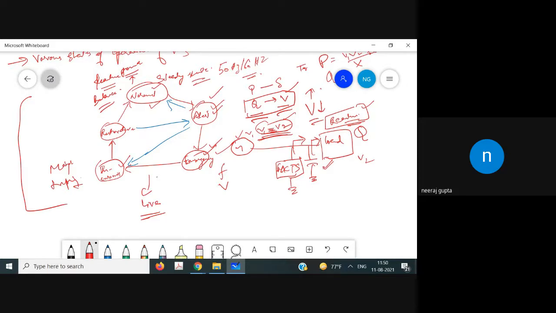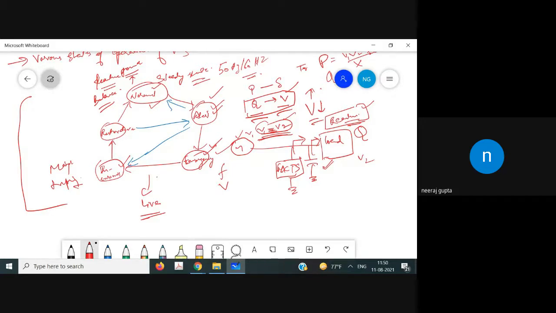So an operator or the protection engineer must know about the ground realities and implement for them. The protection engineer must know these things.